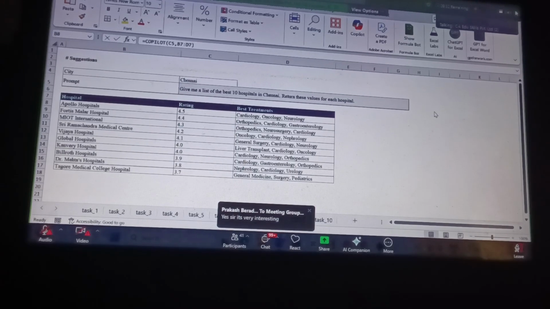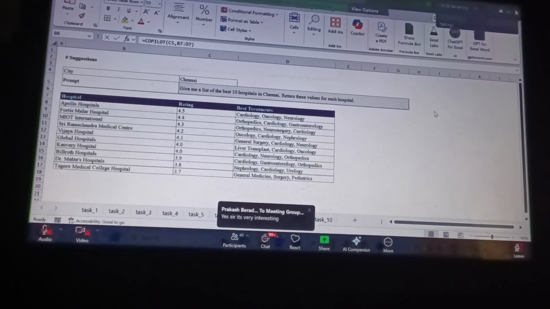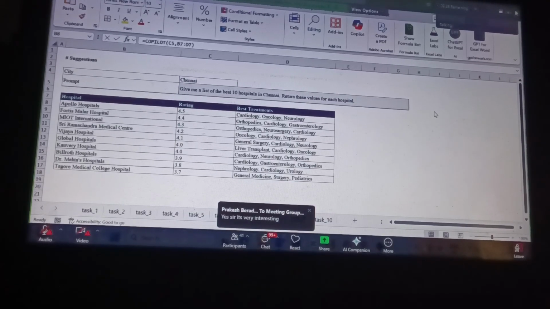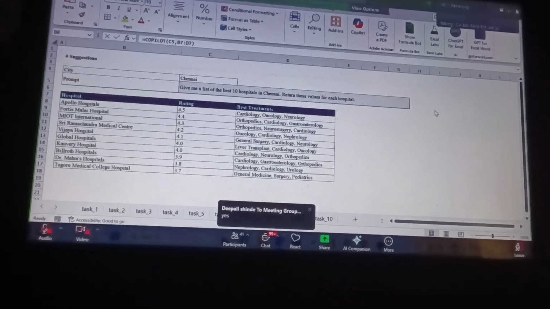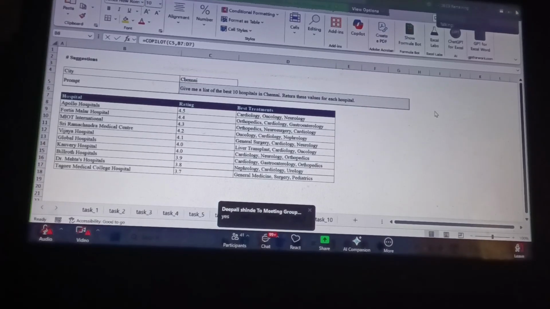Copilot is a fantastic formula right now. I need more comments from your side, everybody please. Absolutely, you can create some kind of report also.